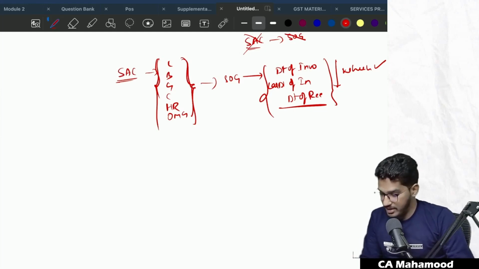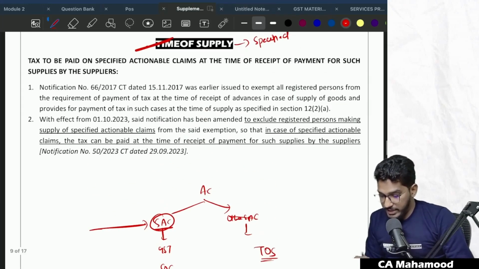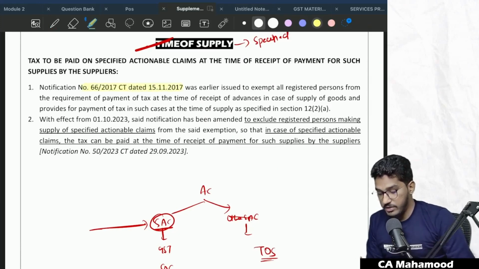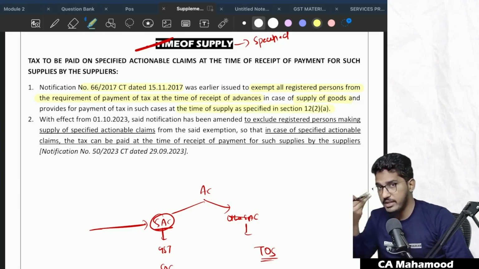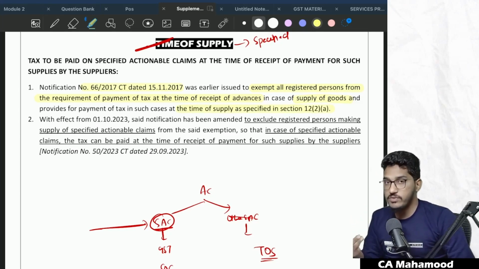Understood? That's all, guys. So that is what they try to say here. If you read it, notification number 66/2017 dated 15/11/2017 was earlier issued to exempt all registered persons from the requirement of payment of tax at the time of receipt of advances in case of supply of goods, and provides for payment of tax in such cases as per the time of supply as specified in section 12 subsection 2 clause A, that is either the date of invoice or last date of issue of invoice, whichever is earlier.